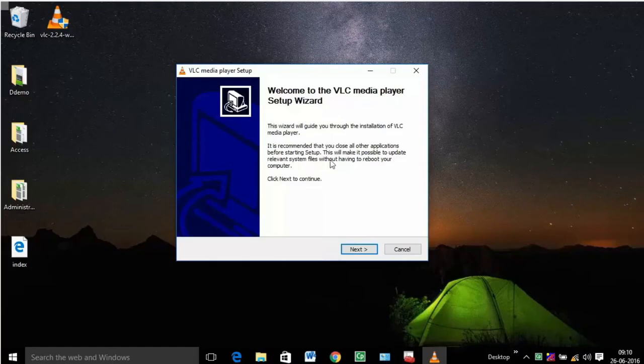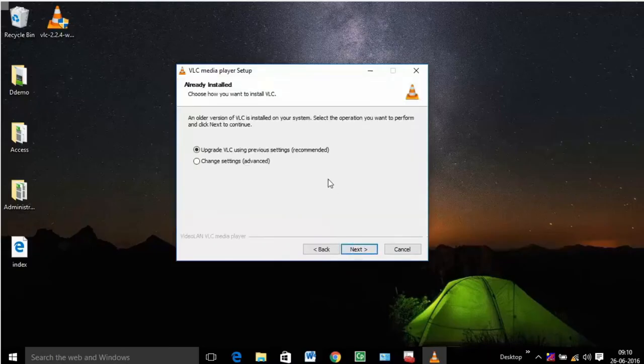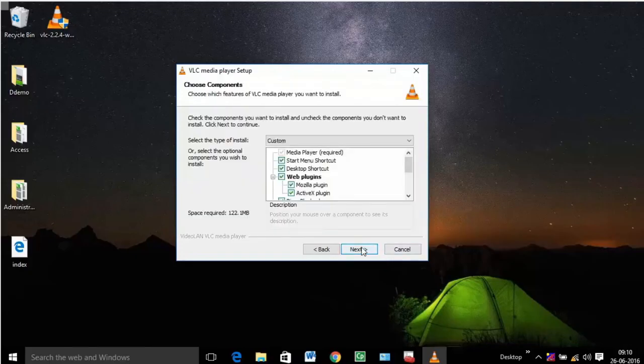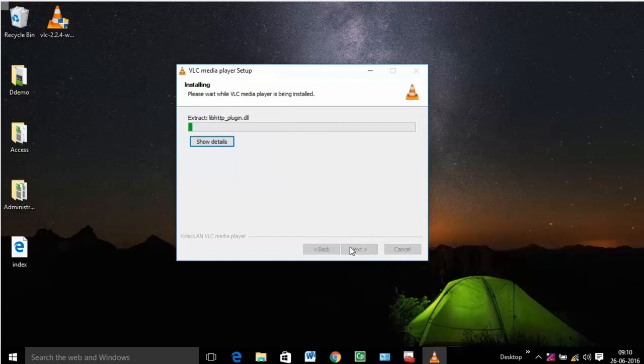Setup extraction window will appear. Setup wizard of VLC Media Player screen will appear on the screen. Click on Next button to go forward. Language selection option will display, then choose an appropriate language and click on OK button. A license agreement of VLC Media Player will appear on screen.